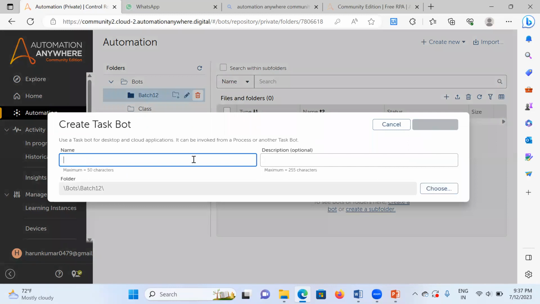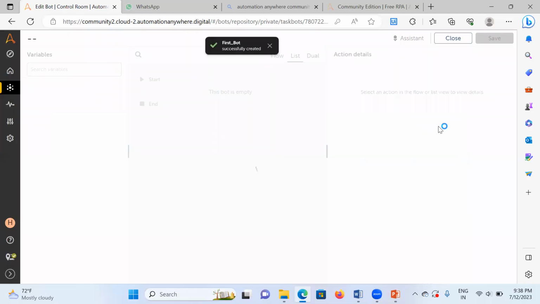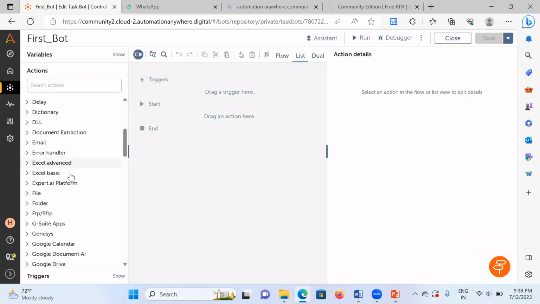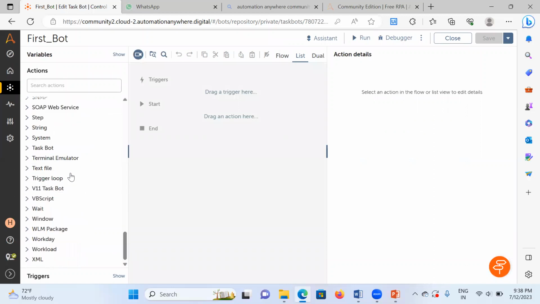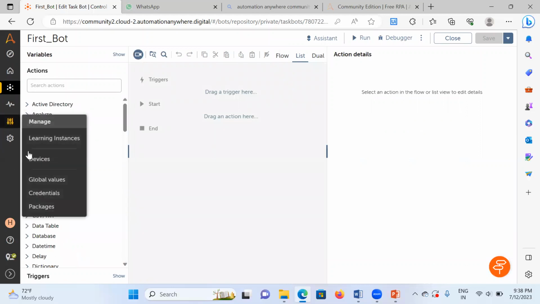I'm naming the bot first bot. So I'm just creating. If you want, you can give a description, but it is not mandatory. Just create and edit it. Here we go. Now these are the actions that we use for developing the bot. I said that if the action we require is not available, just go to the packages and download the packages that we need.